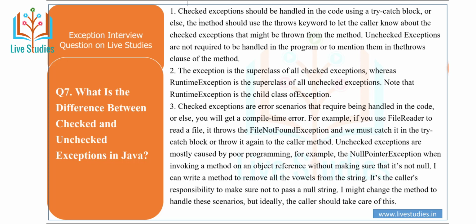For example, the null pointer exception when invoking a method on an object reference without making sure that it is not null. I can write a method to remove all the vowels from a string. It is the caller's responsibility to make sure not to pass a null string. We might change the method to handle this scenario, but ideally the caller should take care of it.